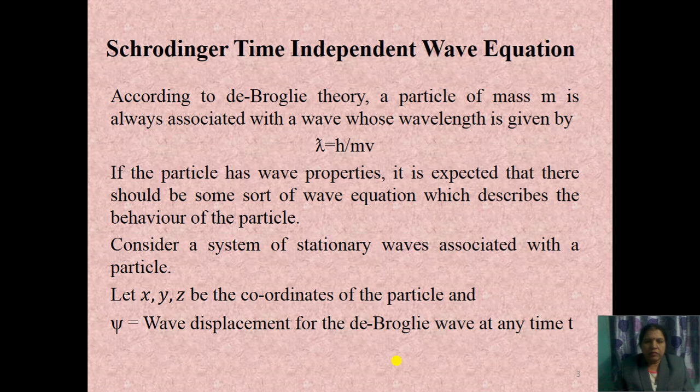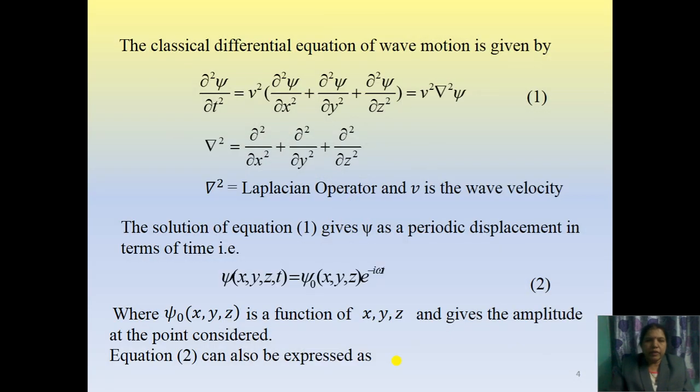Consider a system of stationary waves associated with a particle. Let x, y and z be the coordinates of the particle and psi the wave displacement, or you can say amplitude, for the de Broglie wave at any time t.